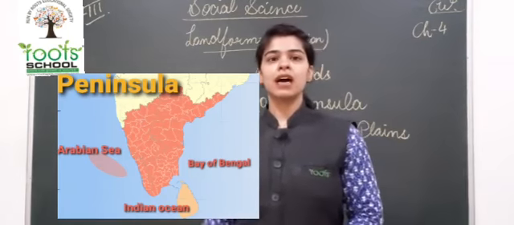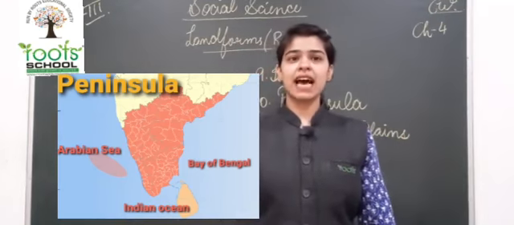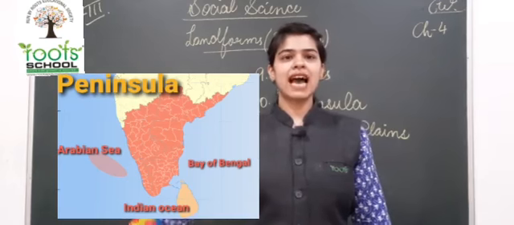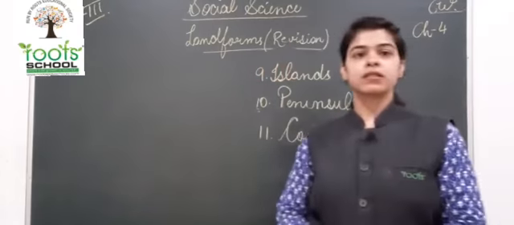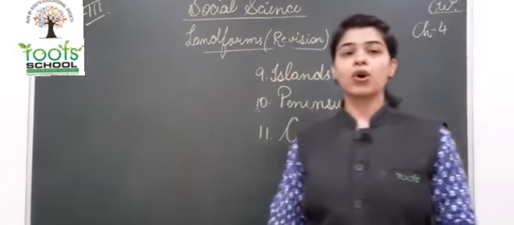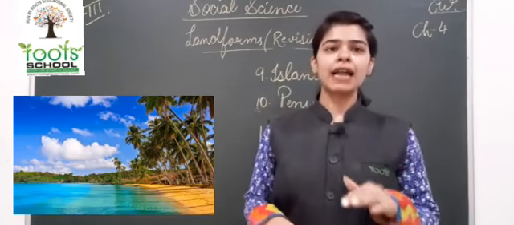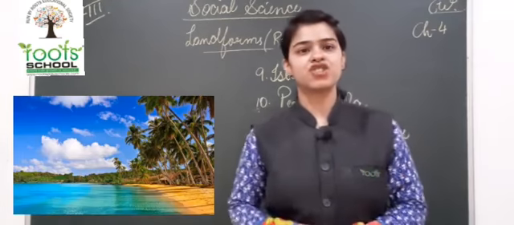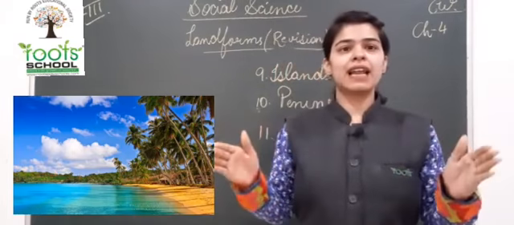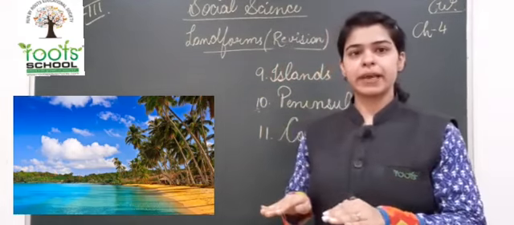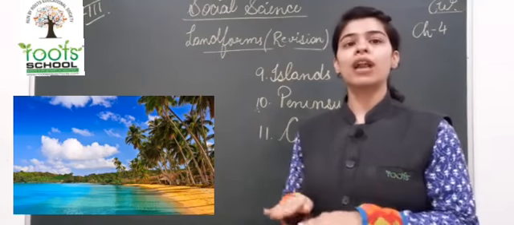So peninsula, this is the southern peninsula which has the Bay of Bengal on the east side, the Arabian Sea on the west and the Indian Ocean in the southern part. Okay, now the last one is coastal plains. Coastal plains are a very flat and low lying strip of land. Strip means a very small piece of land, flat as well as low, that is, not high. They are not a high surface on the land. They are a low surface, low lying strip.